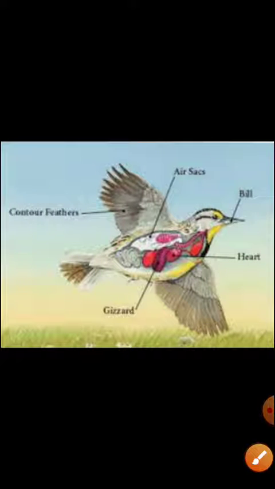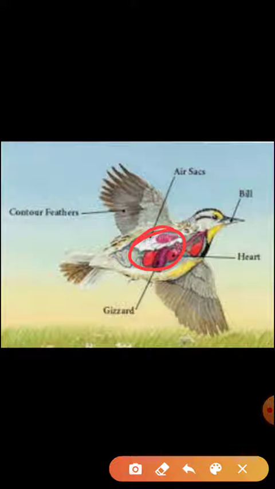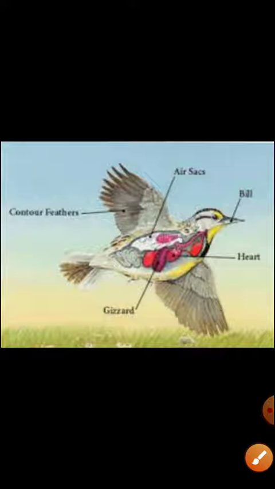Now one more adaptation is the air sac. What is the air sac? Air sac means extra little lungs that help the bird to fly, and it gives energy while flying. Now what are the adaptations in the birds? The forelimbs are converted to wings. They got the feathers and little air sacs, and their vision is also very good, so that they can see the insect or any animal which they are eating from a long distance.